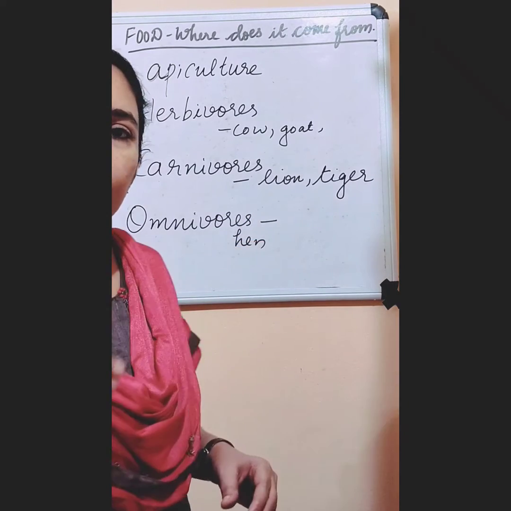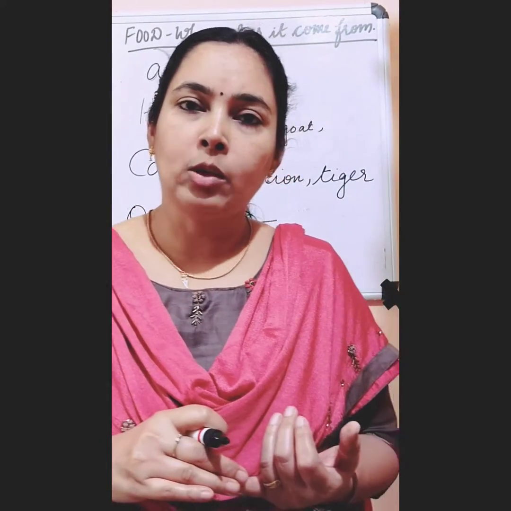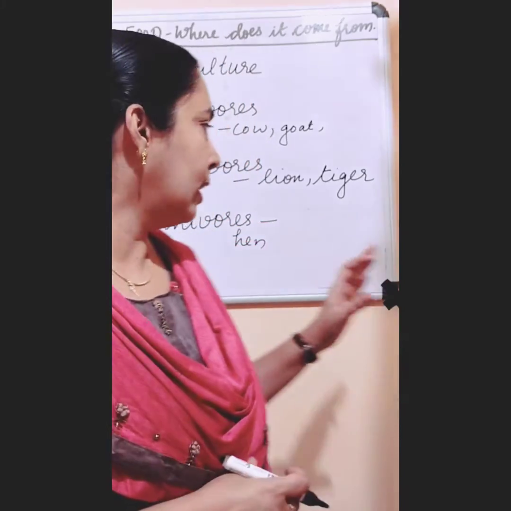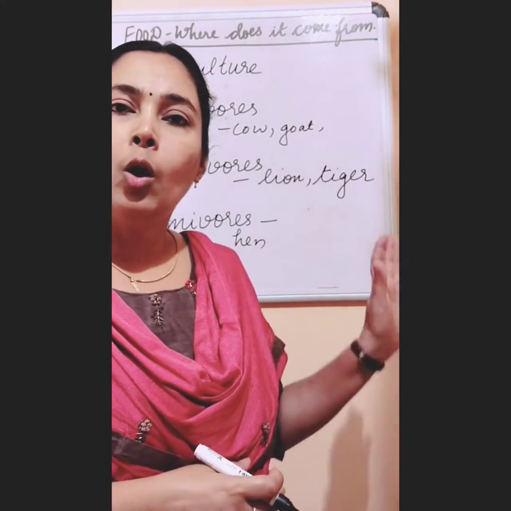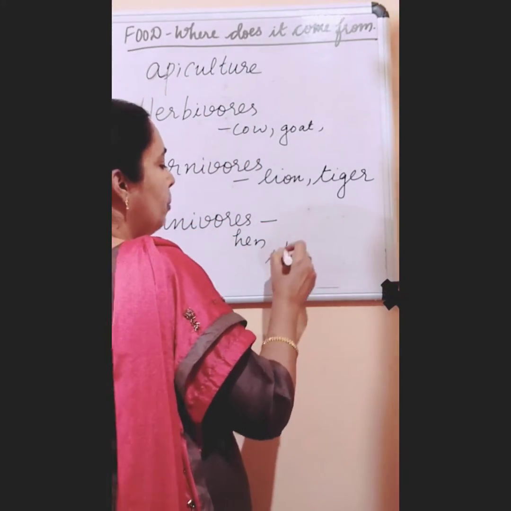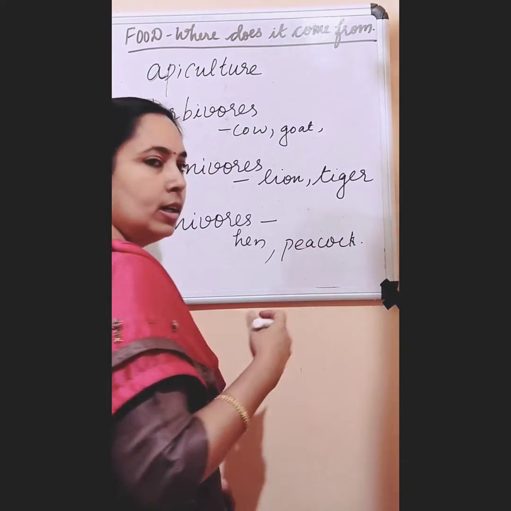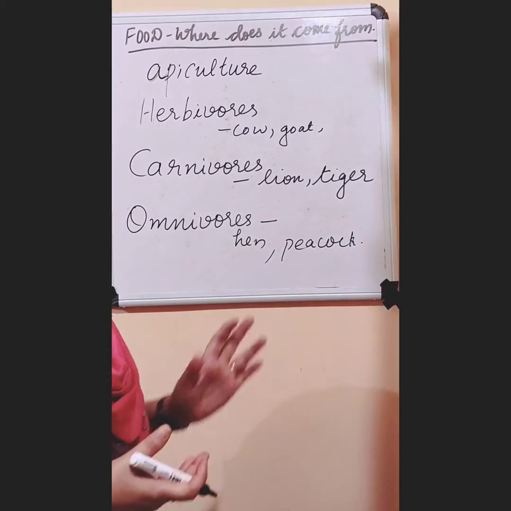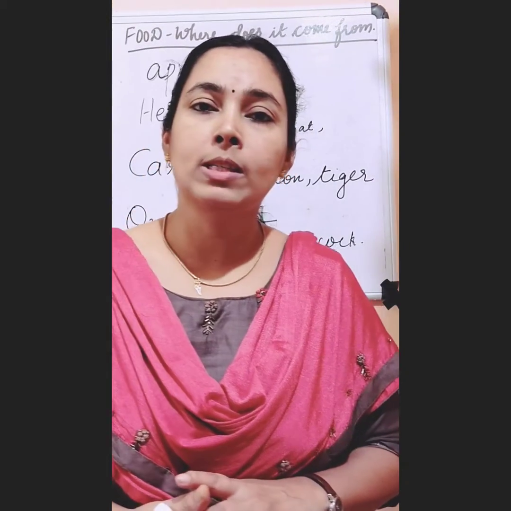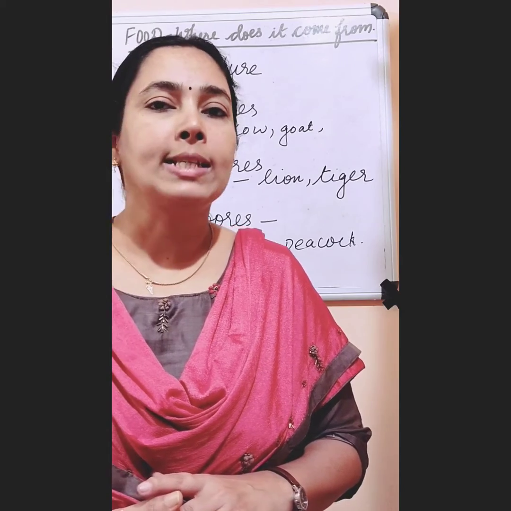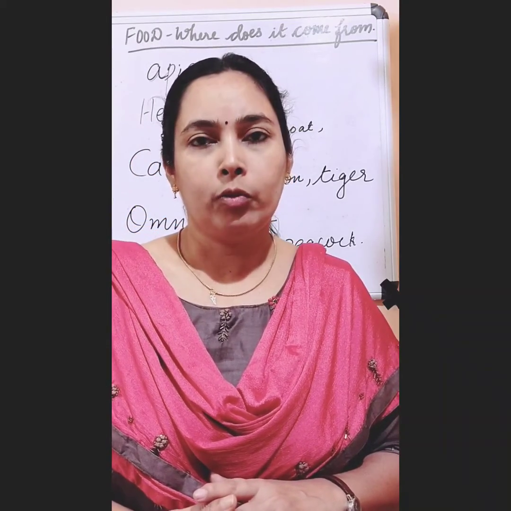We know hen eats grains that are obtained from plants, and hen also eats some worms. So hen comes under the group what? Omnivores. Then peacock. Peacock also eats the grains and also it eats snake and all. So hen, peacock and all. What about human beings? Most of the human beings depend on both plants and animals for their food.